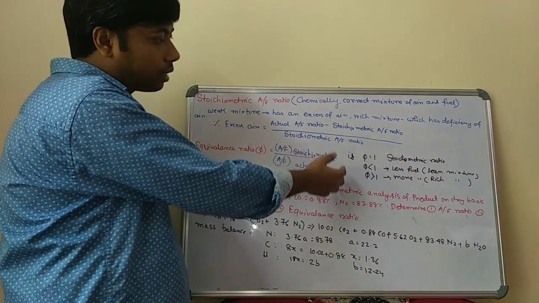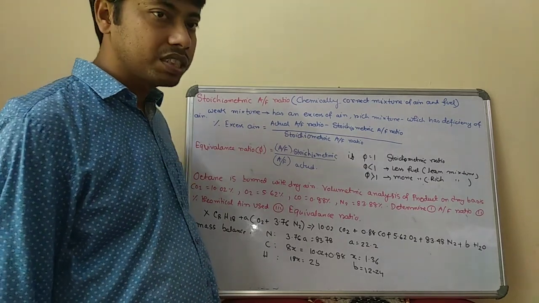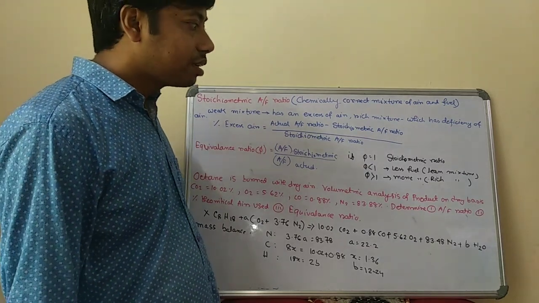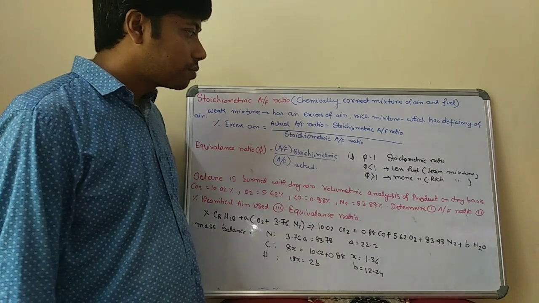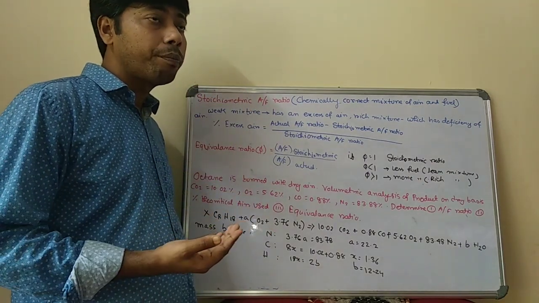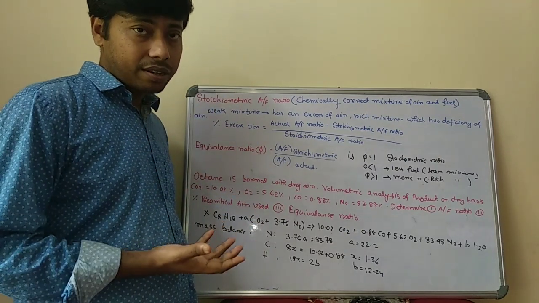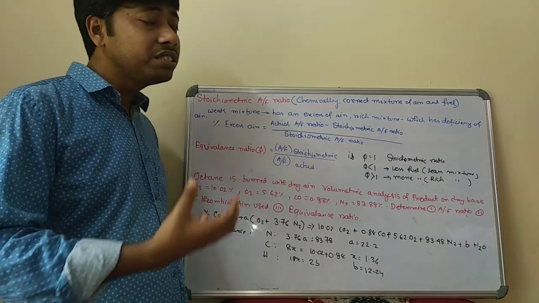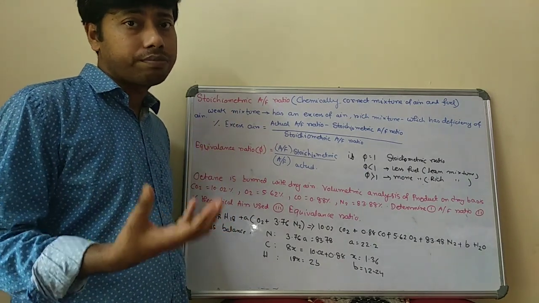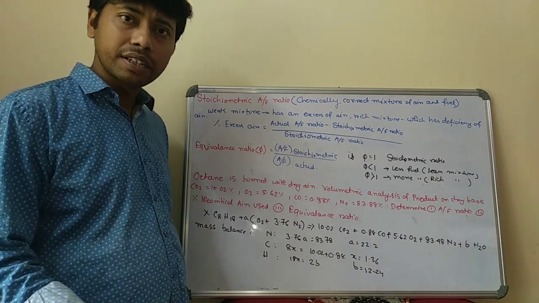So depending on the value of phi, you can call it a stoichiometric, lean, or rich mixture. In a lean mixture, the percentage of fuel is very low, because there is excess air present. But in the case of a rich mixture, there is a high percentage of fuel compared to the air, because there is a deficiency of air.